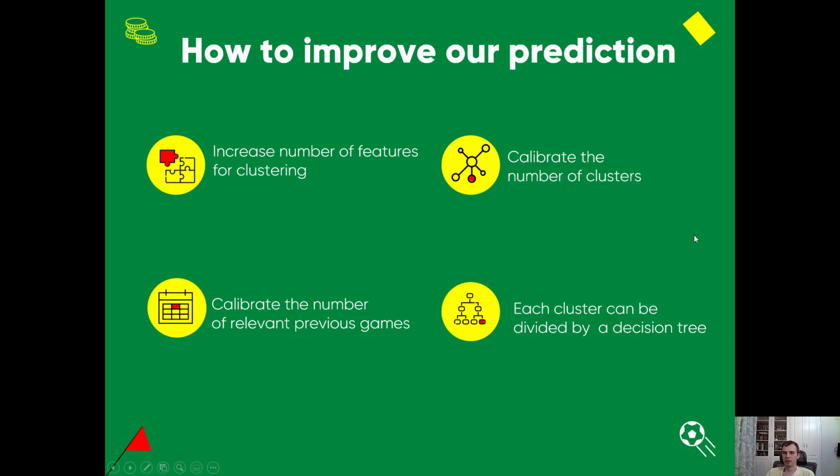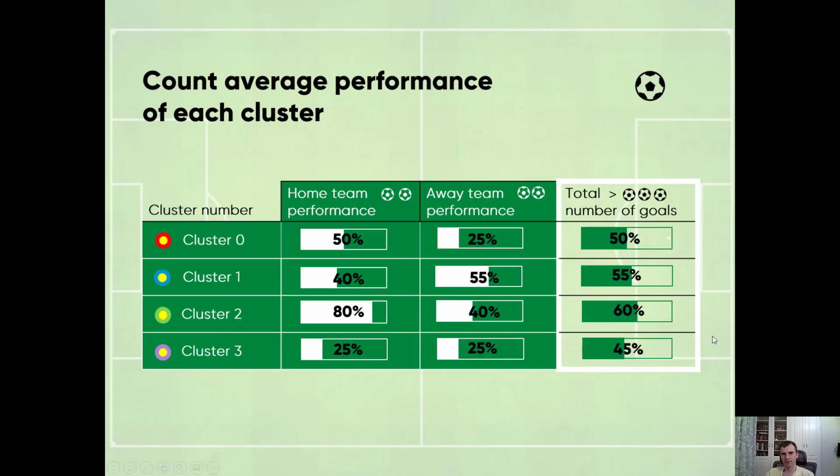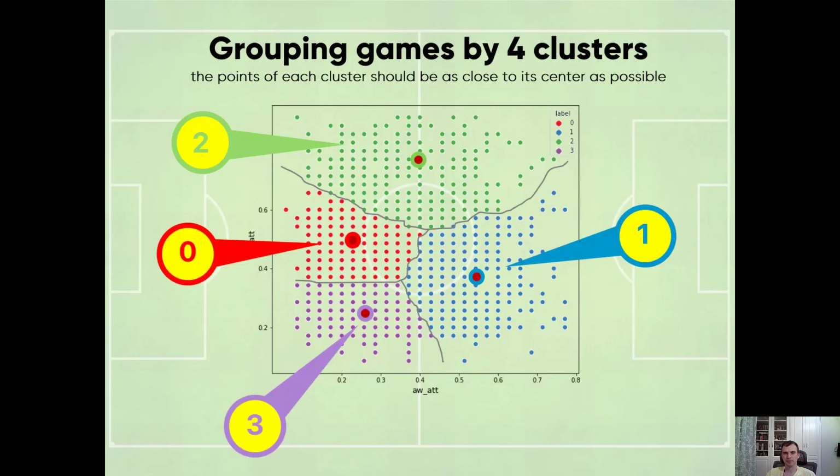Okay, the last point is that each cluster can be divided by a decision tree. And the point is that clusters divide our data set more or less evenly based on all parameters, while a decision tree can divide our data set, or in this case a cluster, not equally and only by 1 parameter.